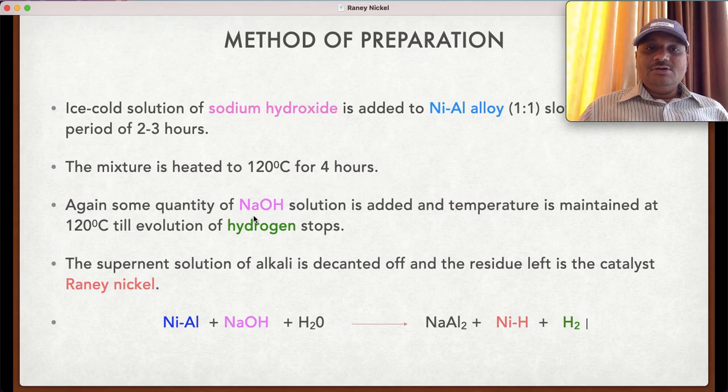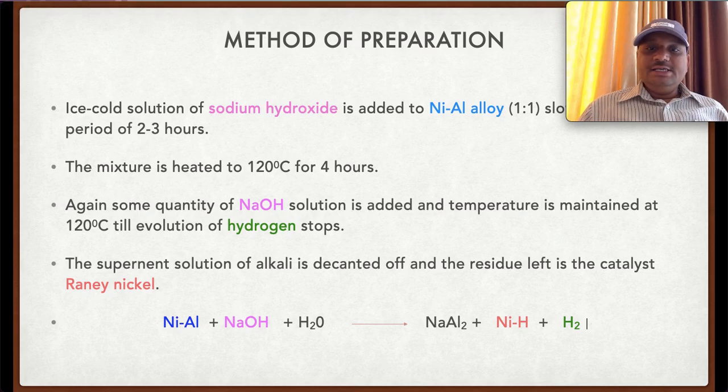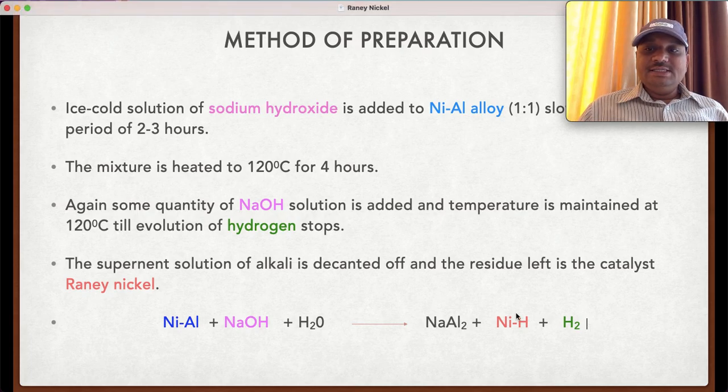Again, some quantity of the NaOH solution is added and temperature is maintained at 120 degrees centigrade till evolution of the hydrogen stops. Then, the supernatant solution of the alkali is decanted off and the residue left is the catalyst, that is the Raney nickel. Okay, this is the methods of preparation.